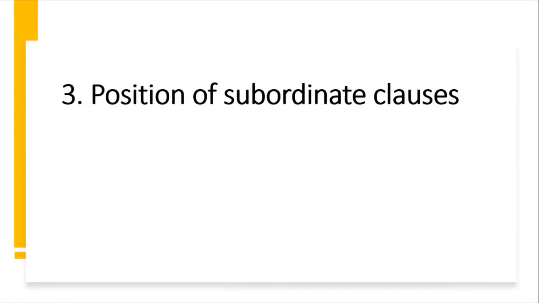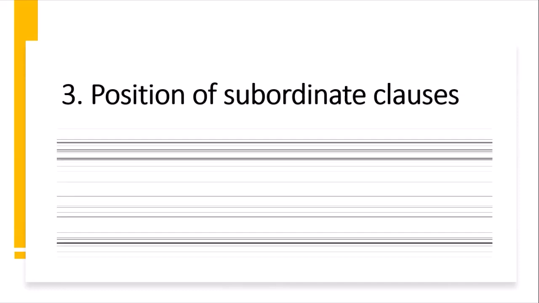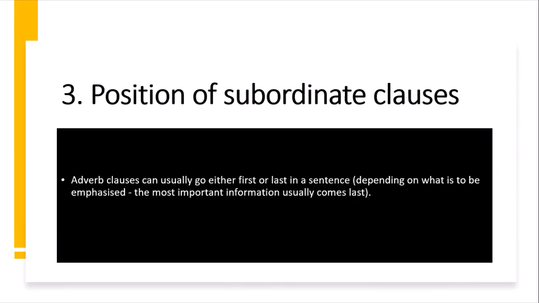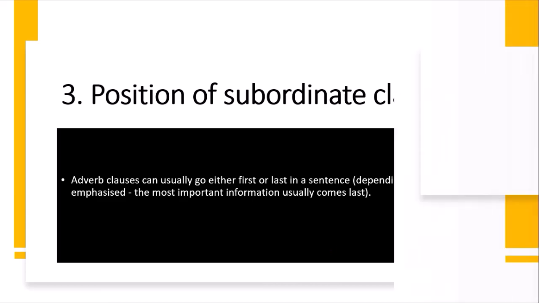Now we will talk about the position of subordinate clauses. Adverb clauses can usually go either first or last in the sentence, depending on what is to be emphasized. The most important usually comes last. So the most important clause will come at the end.